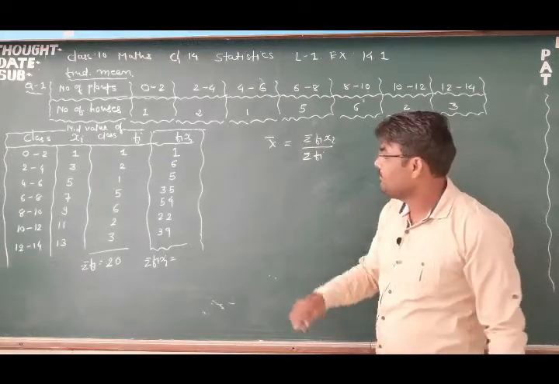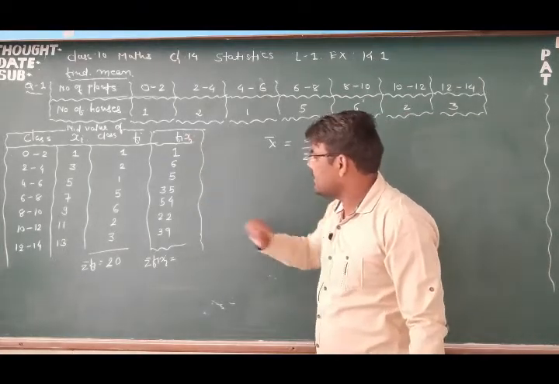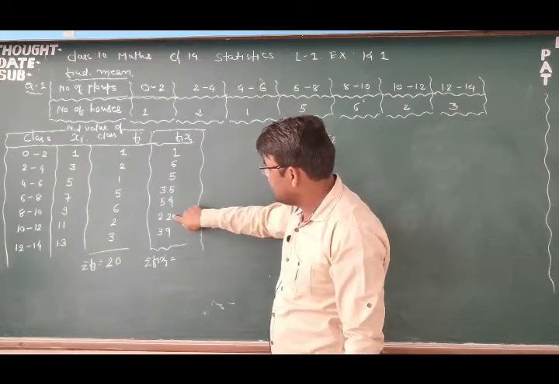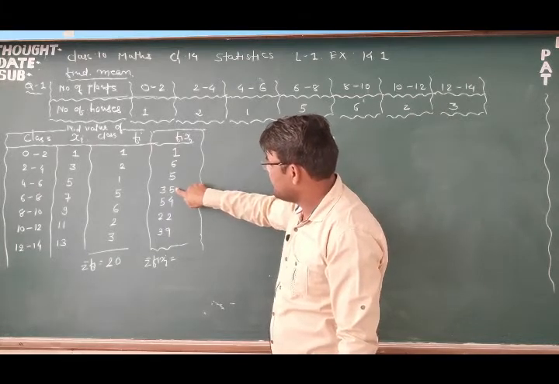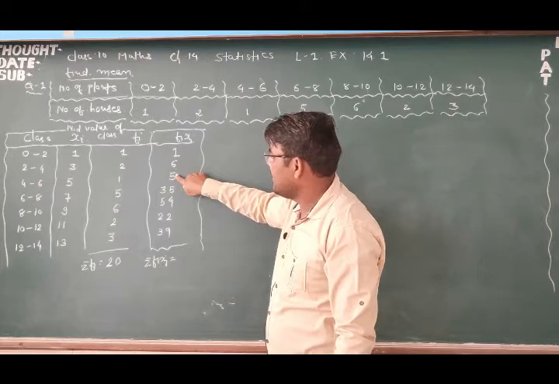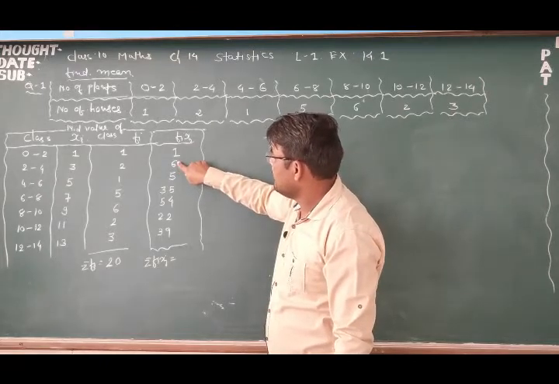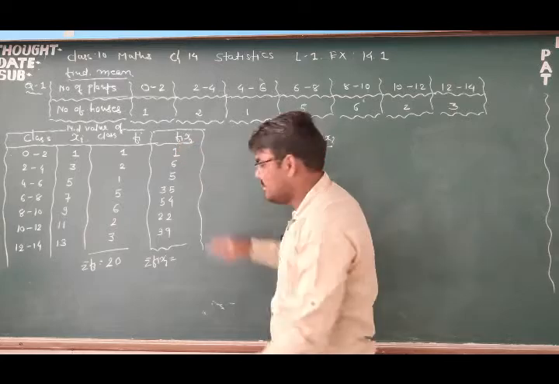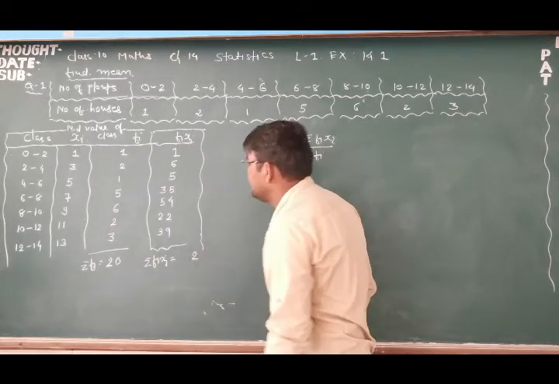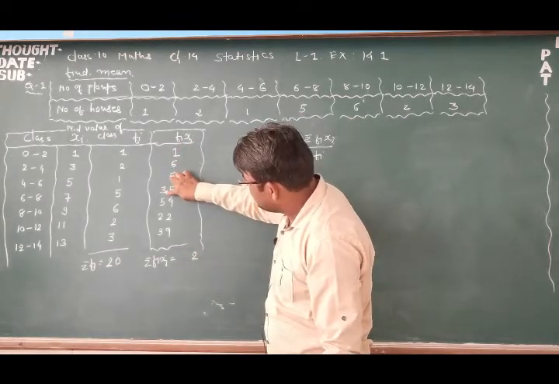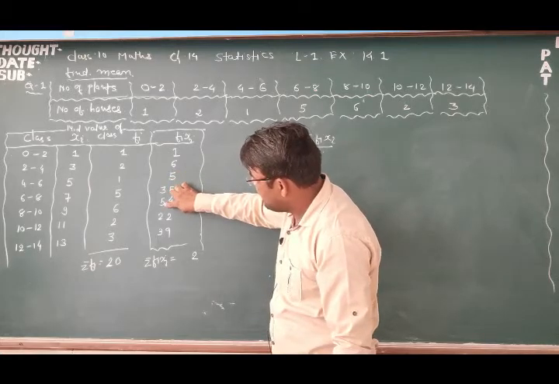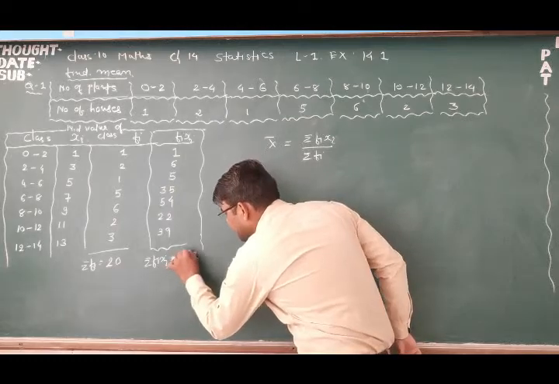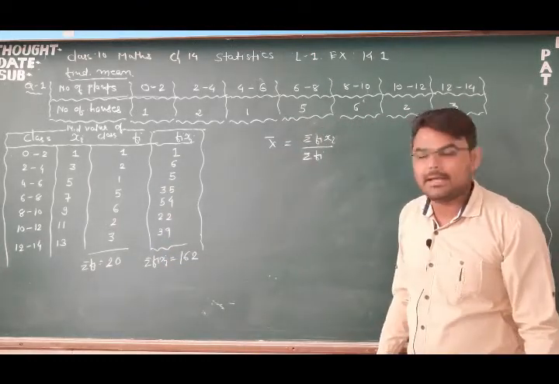You got 20, okay. Now see, how much will be the sum of fi xi? Let's do it starting from the unit digit: 9 + 2 is 11, 11 + 4 is 15, 15 + 5 is 20, 25, 25 + 6 is 31, and 31 + 1 is 32, 2 and 3 carry, 3 + 3 is 6, 6 + 5 is 11, 11 + 2 is 13, 13 + 3 is 16, that will be 162, okay. Now